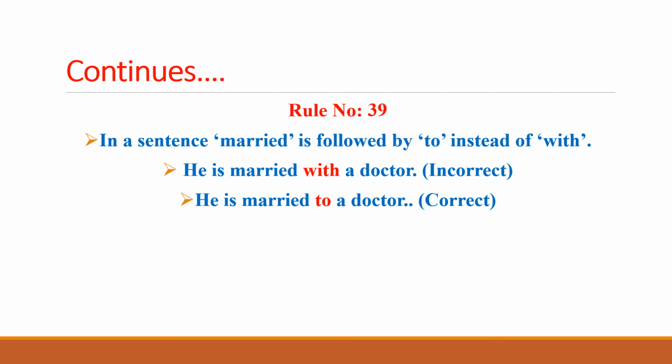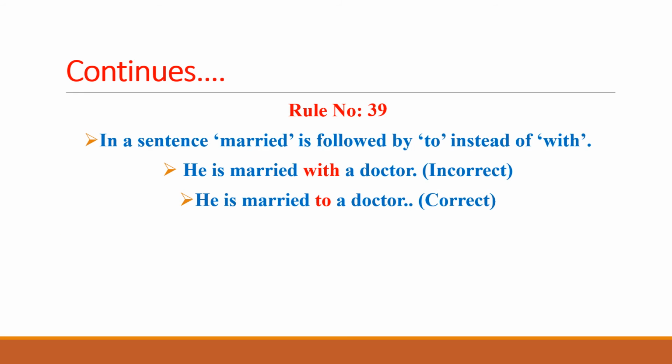So "He is married with a doctor" is an incorrect sentence because married with is not the correct phrase. The correct phrase is "He is married to a doctor." That is the sentence we need to consider, and this is the correct sentence. The second one, "He is married to a doctor." So married to is the correct expression, whereas the first sentence is incorrect.